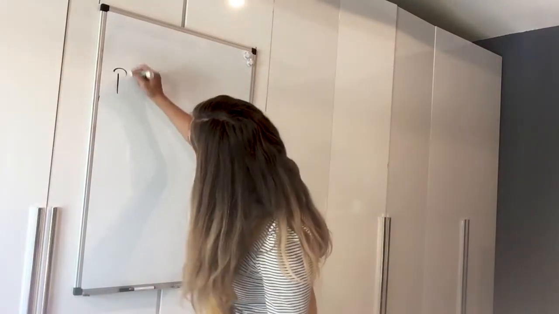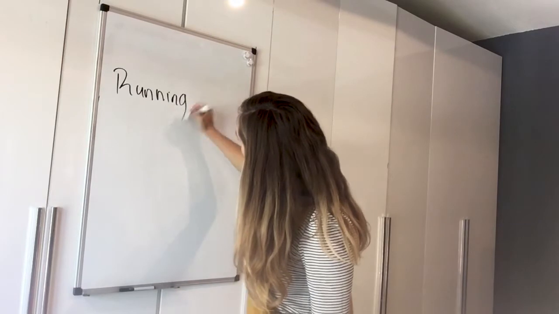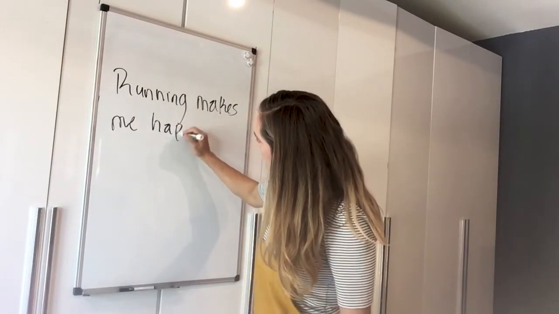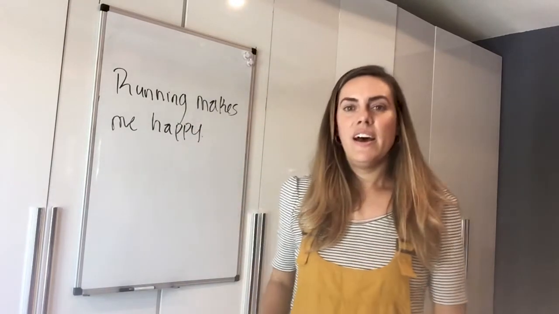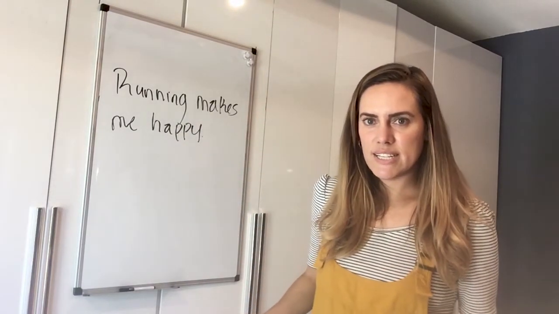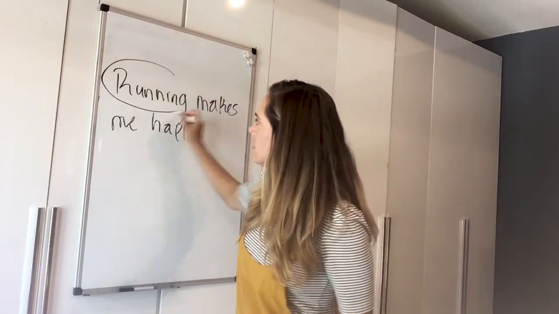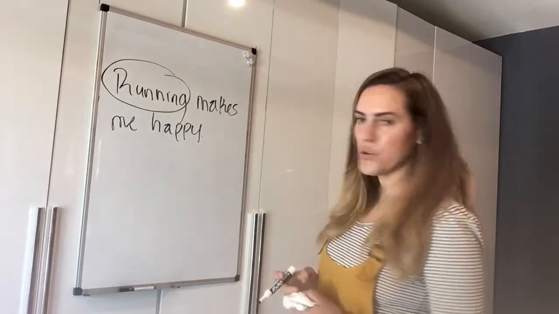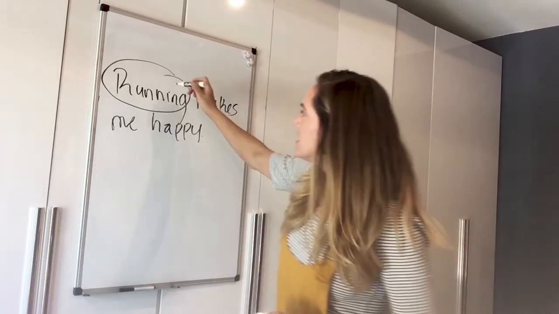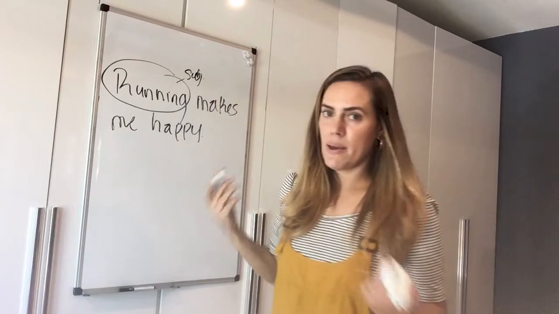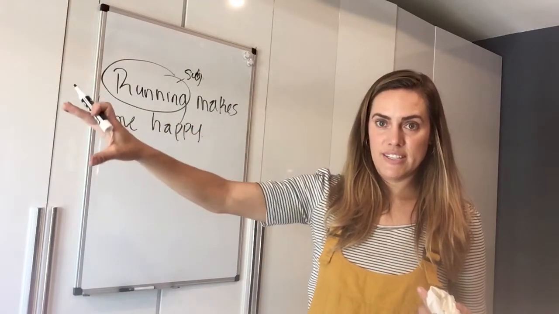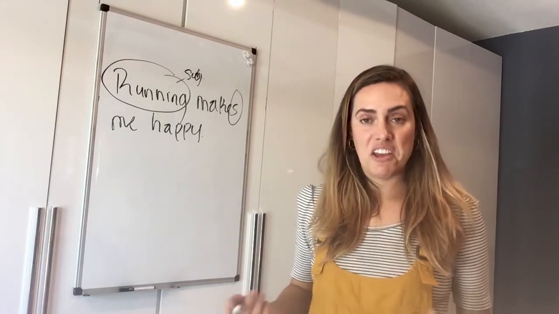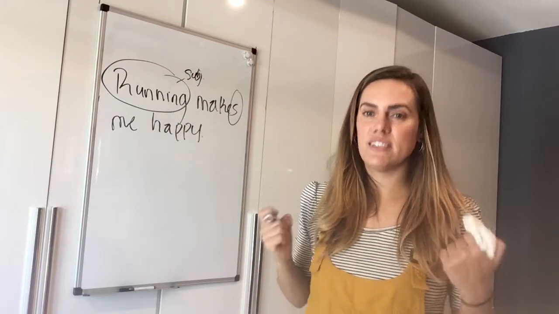So I can say running makes me happy. This is true. Subject, who or what is the sentence about? Running. That's the activity, that's the subject of the sentence. Does it agree with the verb? If the subject is running, that means it's third person and it's singular, it's one activity. That means the verb needs to have an S on it, and it does. Third person singular agrees, it's good.